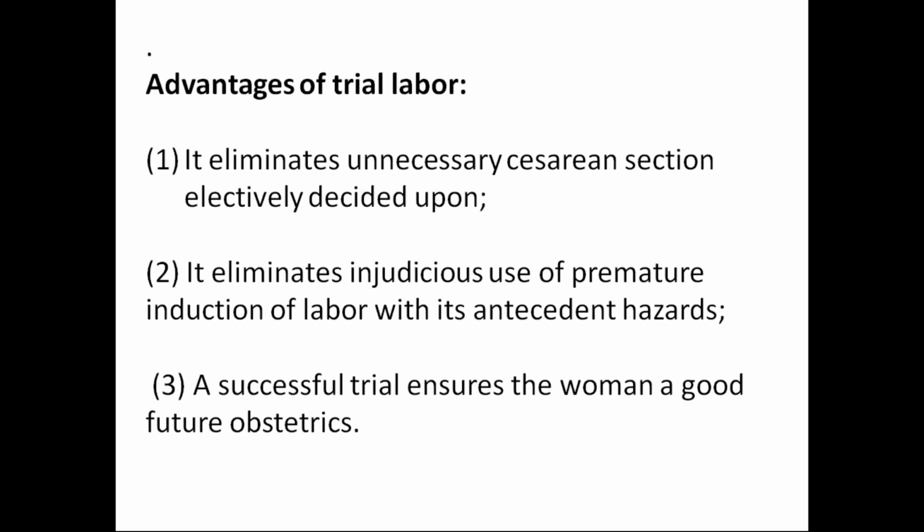So what are the advantages? It eliminates unnecessary cesarean section and avoids premature induction of labor with its antecedent hazards. Usually if she has a previous history of cephalopelvic disproportion or bad obstetric history, or if you have a borderline disproportion pelvis, what you want to do is induce prematurely, that is before 40 weeks. At 37 completed weeks, you can induce. Don't wait till 40 weeks in these kinds of patients.